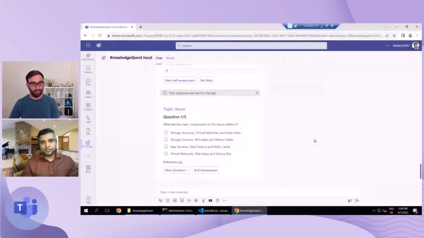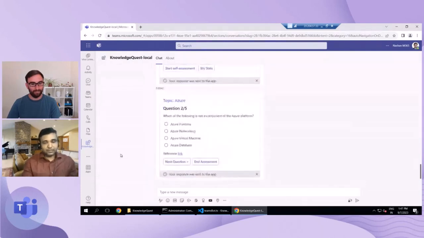Once we answer, there won't be any chance to come back to the previous question and change your answers, but you will be able to directly give the answer here, and at the end you will be assessed on the score. Okay, so I'm not trying to test my knowledge here, but I will just randomly select a few of the answers. At the same time, if you want to deep dive more into this topic, we are also giving the reference link, so you can click on that reference link. It will open another window, and you'll be able to read more on this subject which is being asked in this question, and then you can choose the right answer. But now I will just select a few answers randomly and we can move on.